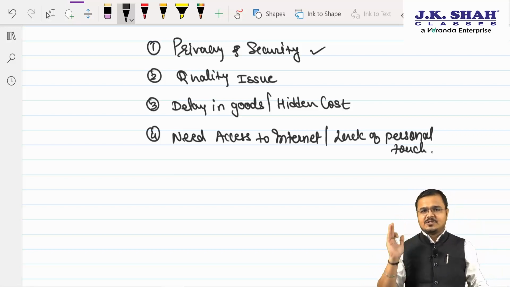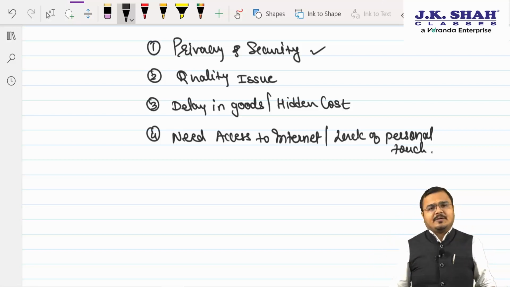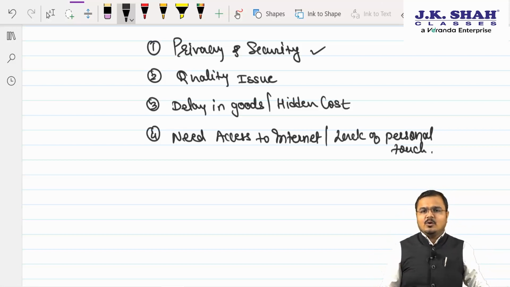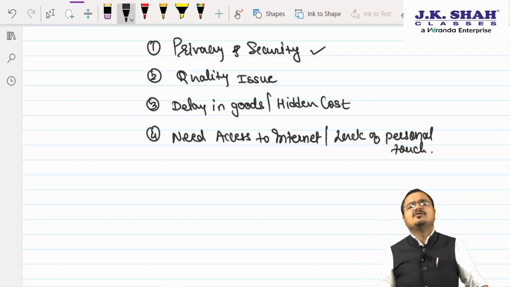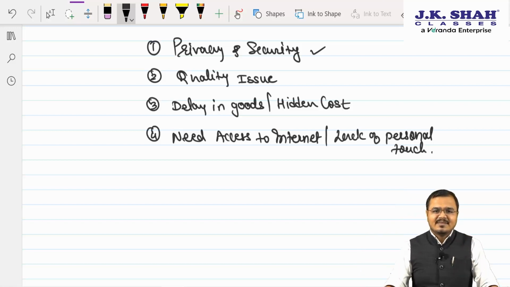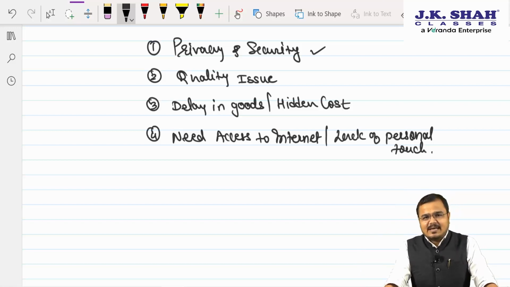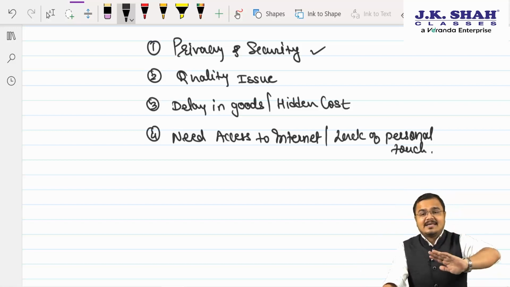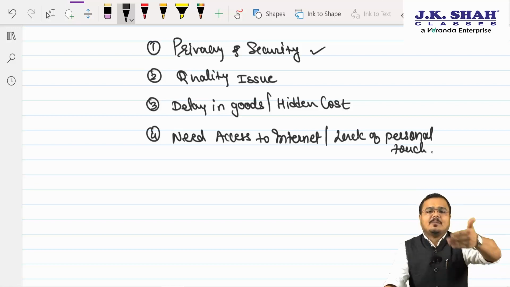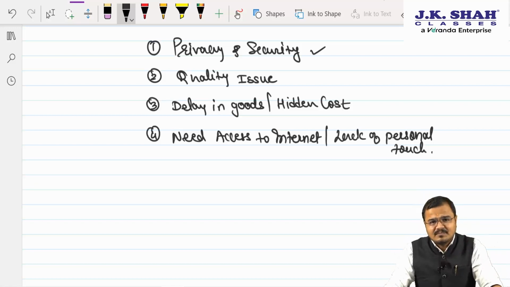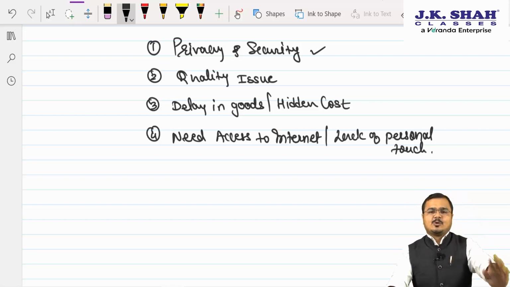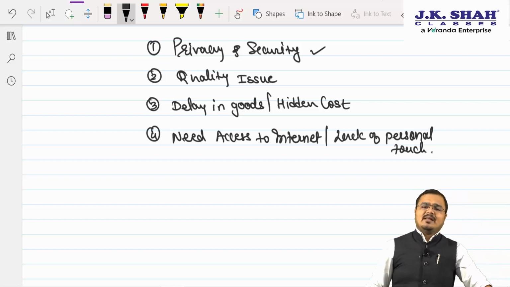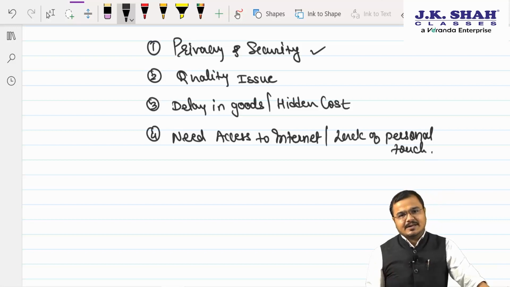Sir, we understood this much. Lack of personal touch means what? Sir, there is no one to give you some suggestion also. Nowadays they are supported with AI, but AI will give you a static suggestion. Whenever you are going to the physical market to buy something, even the shopkeeper is there to guide you on which product should be purchased, in what condition. But here you are just seeing the product over the internet and you are supposed to buy. So there is a lack of what? The personal touch, personal guidance over here.